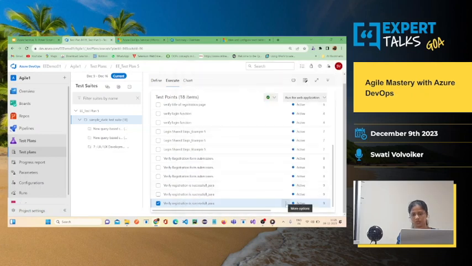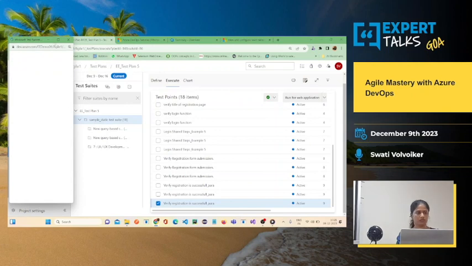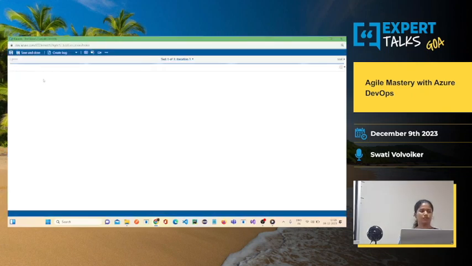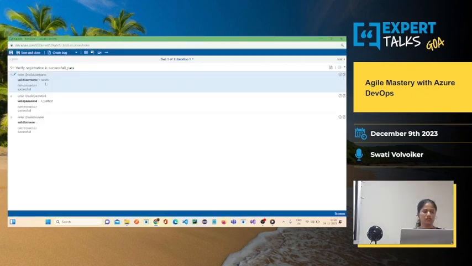Right click and run this. So here the values will appear for you. This was the first values that I have added. Then when you select the second iteration, automatically the values are getting changed here. The third, automatically different values are getting changed. Okay, and four. So you can run all these four iterations in one single test case.